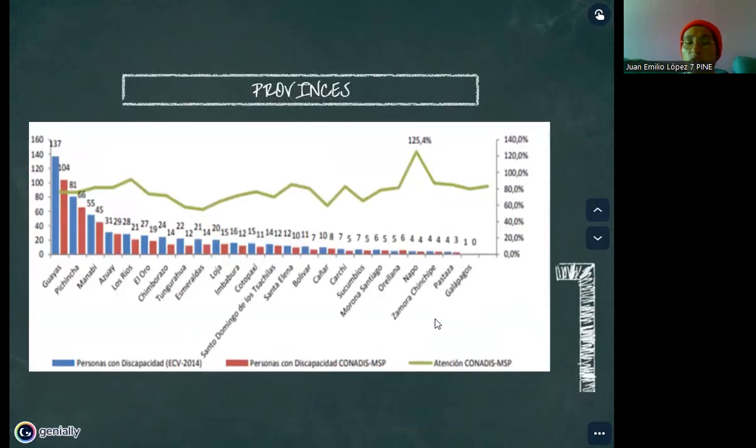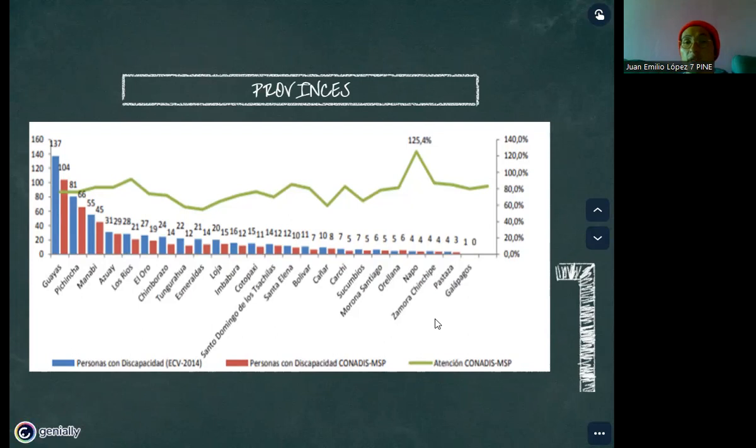Next, according to this analysis of the Ministerio de Salud Pública and the CONADIS, that is the institution in charge of the people with disabilities, we saw that the majority of cases in Ecuador are presented in Guayas, Pichincha, Manabí, and Azuay. But why are these provinces the ones with the most cases of disabilities? First, Pichincha and Guayas are the provinces that have the largest population. But Manabí and Azuay are not the bigger cities in Ecuador.